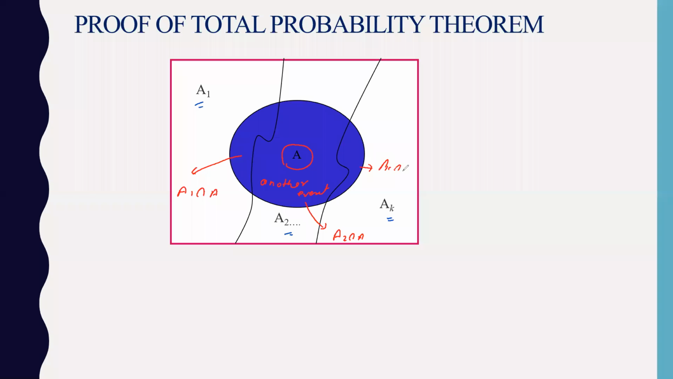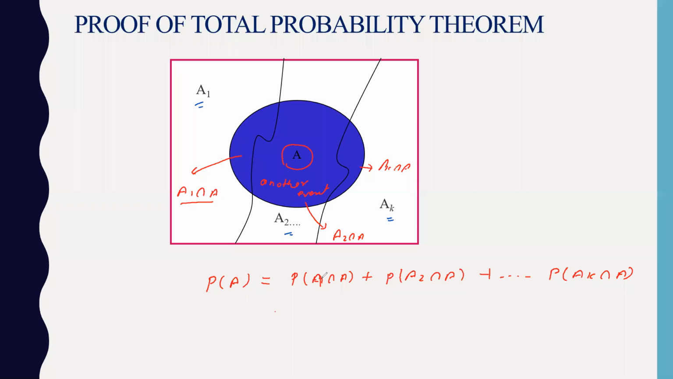AK intersection A. So if you want to find the probability of entire A, this plus this plus this, all the union will come together. This is what we have written here. So the probability of A1 intersection A, plus the probability of A2 intersection A, plus so on up to the probability of AK intersection A, you will get.